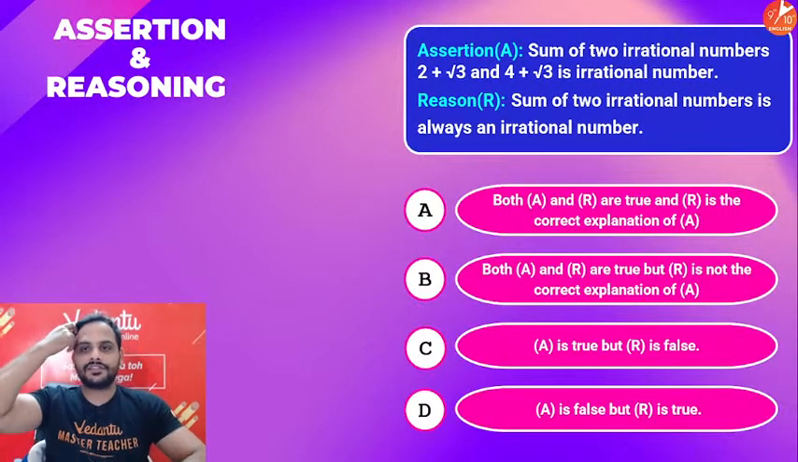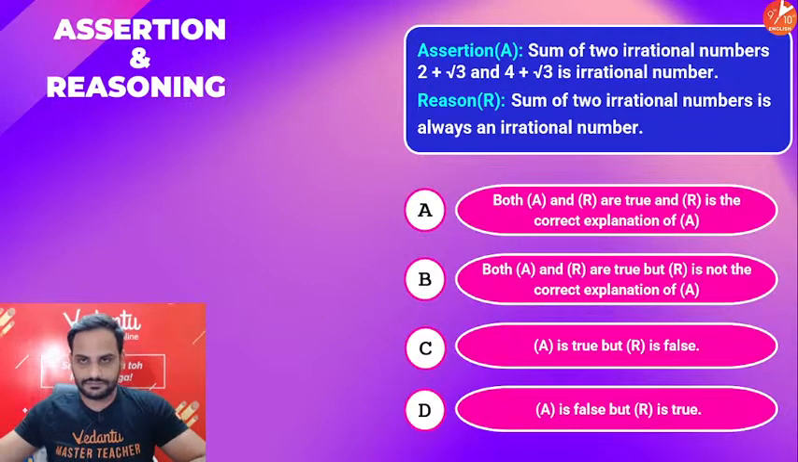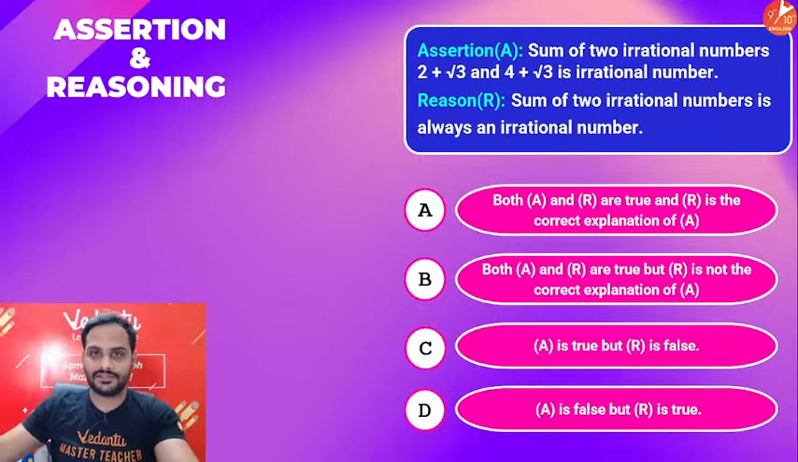Next question is this. Sum of two irrational numbers is always an irrational number. Think and answer. Beta Priyal, again and again I have discussed this thing. 22 by 7 is the approximate value of pi, not the exact value.